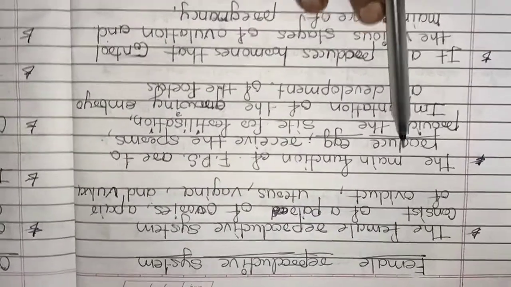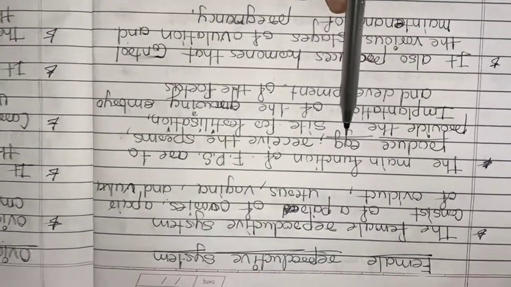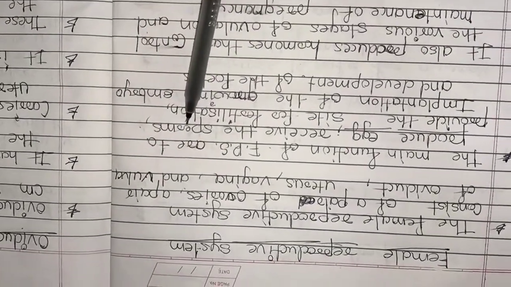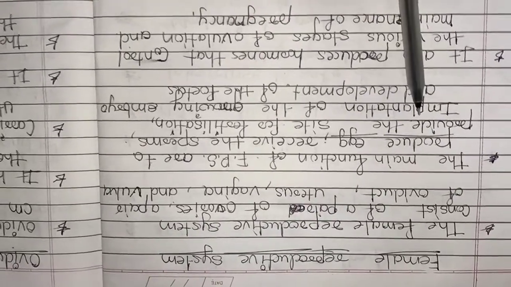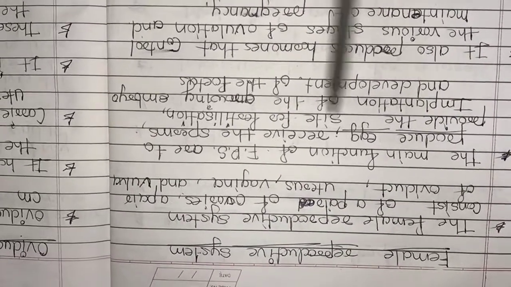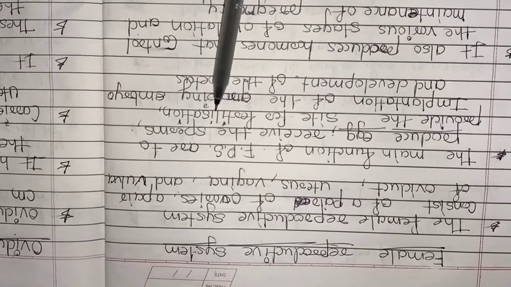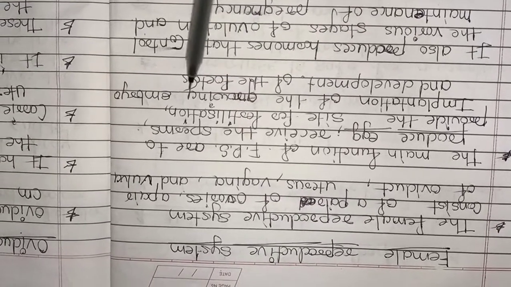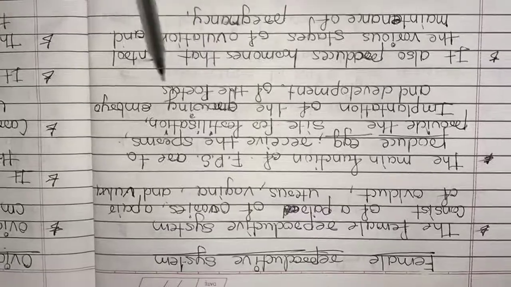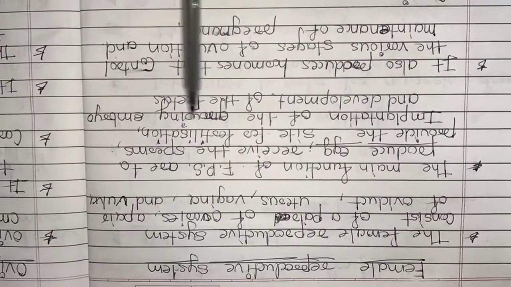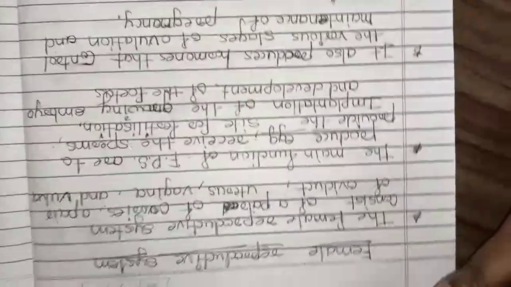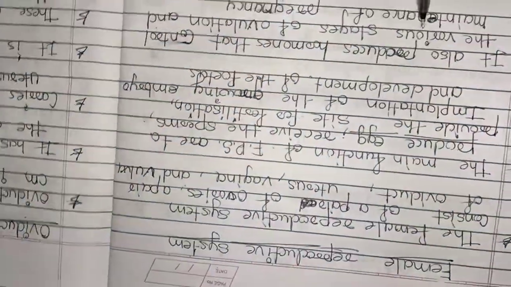Again I repeat: produce eggs through the ovary, receive the sperm through the oviduct or fallopian tube, and in the fallopian tube is the site of fertilization, then implantation of the growing embryo and development of the fetus. What is the next function?